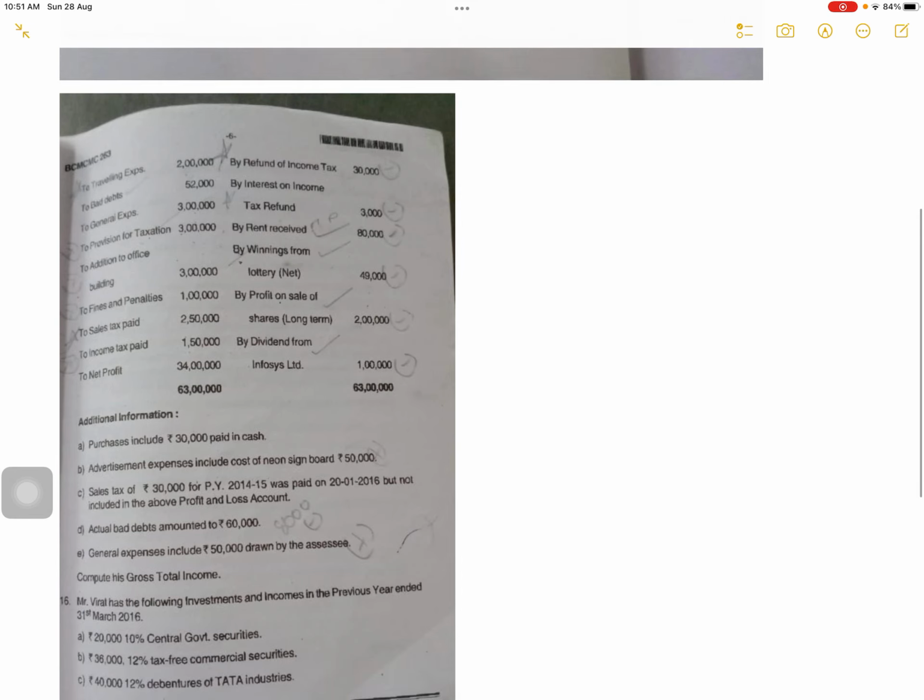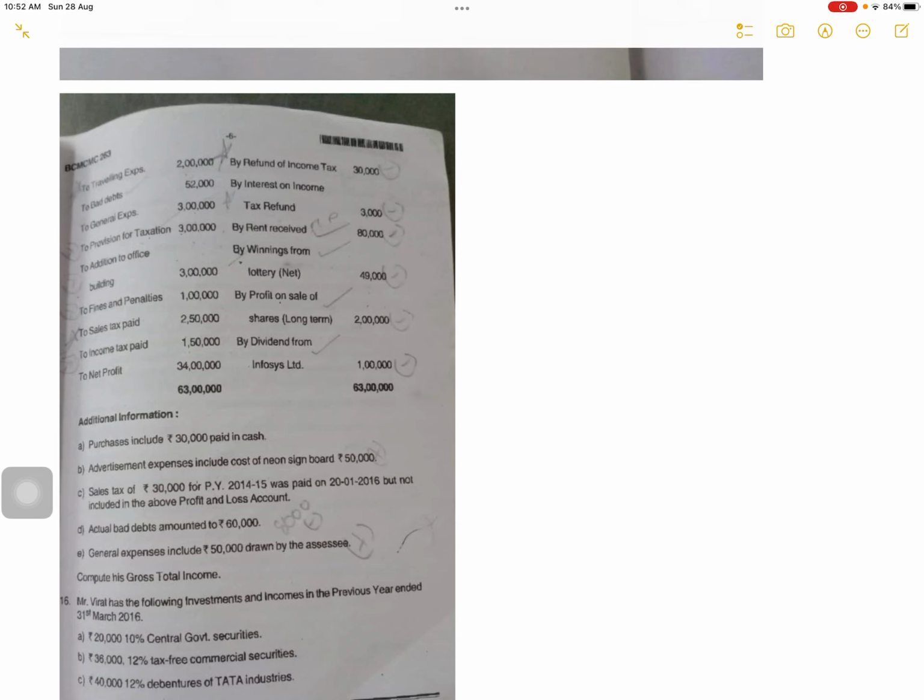Now purchases include 30,000 paid in cash. If there is an expense paid in cash of more than 20,000, it is fully disallowed. So 30,000 full amount will be disallowed. Expense disallowed, so you will add to the income. Advertisement expenses include cost of neon signboard, rupees 50,000. So 50,000 is capital expenditure, so you will add back.